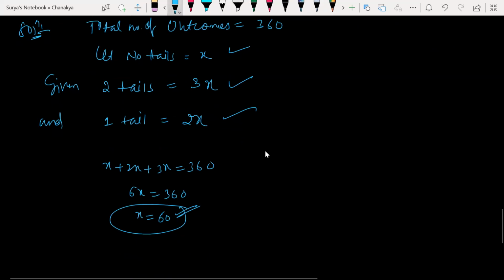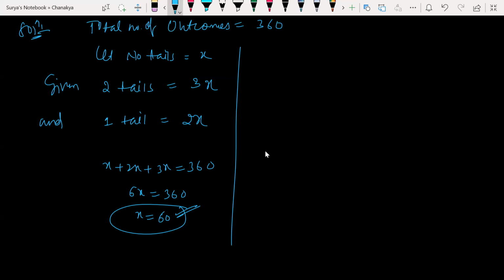Instead of doing this, we can equate it to 1 because the sum of all probabilities is 1. And then when we simplify, we'll get 1 by 2 for two tails. Since the sum of all probabilities is 1, if we equate it to 1 instead of 360, we'll get the simplified version of the probability.